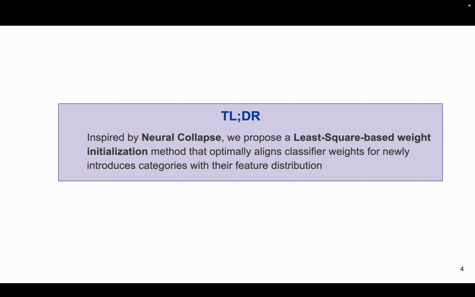TLDR. Inspired by neural collapse, we propose a least square based weight initialization method that aligns the classifier weights for new classes with their corresponding feature distribution.